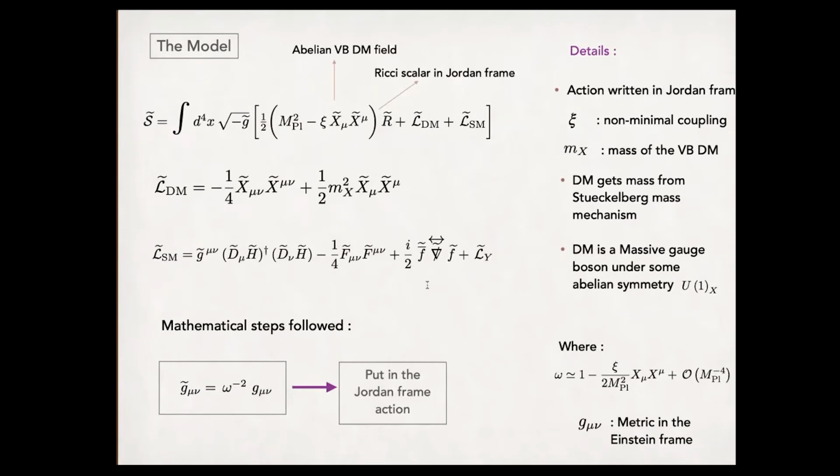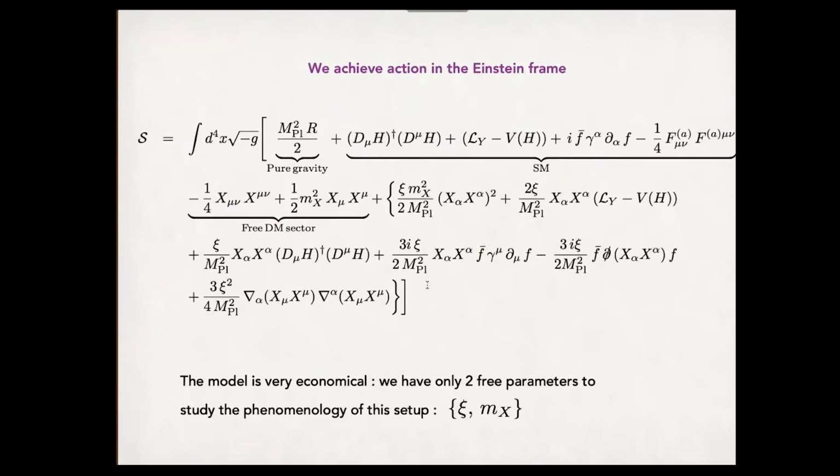Now the mathematical steps are very usual. We use a conformal transformation, put this transformation into the action, and eventually get our favorite action in the Einstein frame, where we can see that gravity has become canonical. We have a pure gravity sector, a pure standard model sector, a pure dark matter sector, and a plethora of terms through which the dark sector interacts with the standard model.